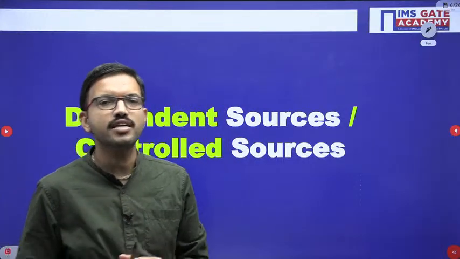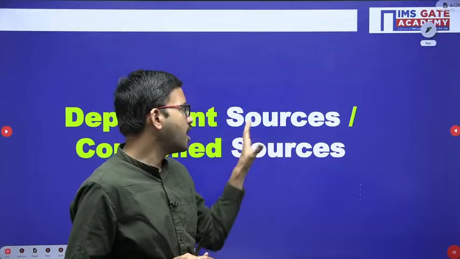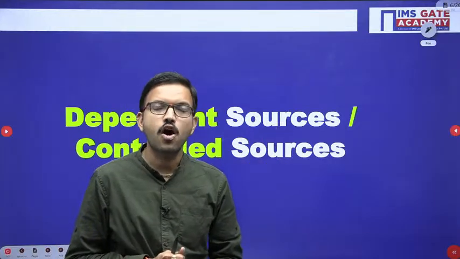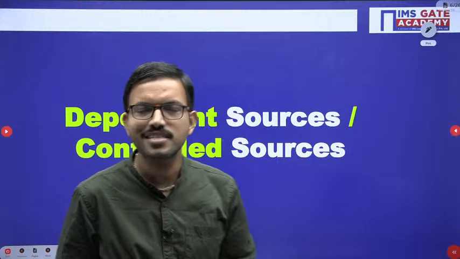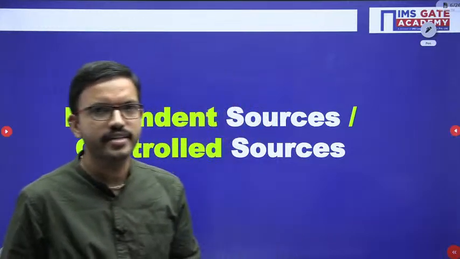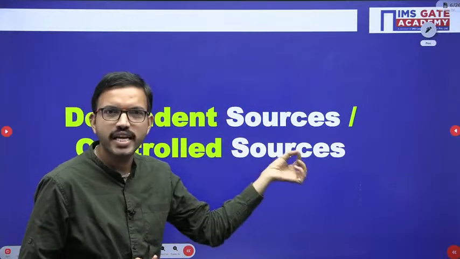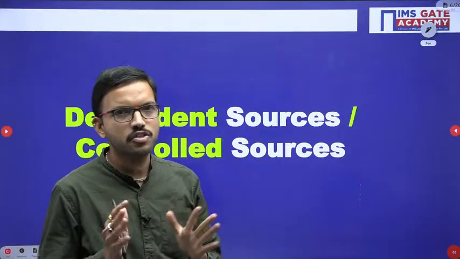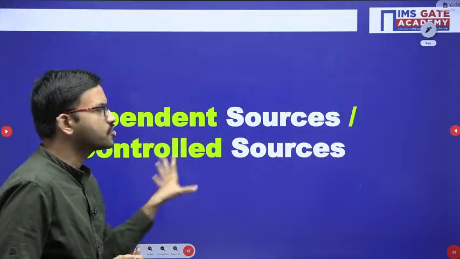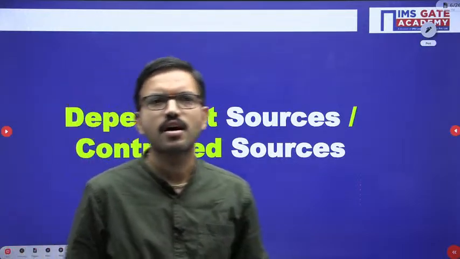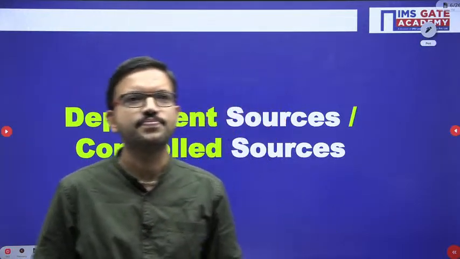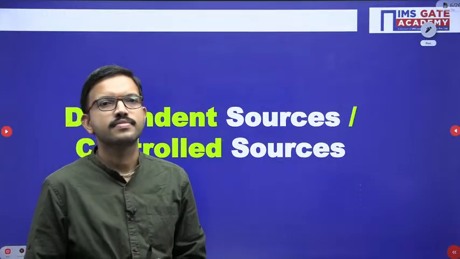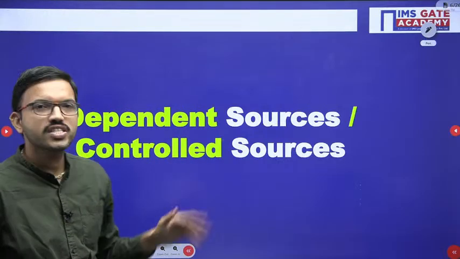So in that way, now can you guess total how many dependent sources we are having? Any guess? I have given already a hint, with respect to sources, and with respect to dependent quantity also. Now with respect to that, total how many dependent sources we are having? All of you can mention in the chat.